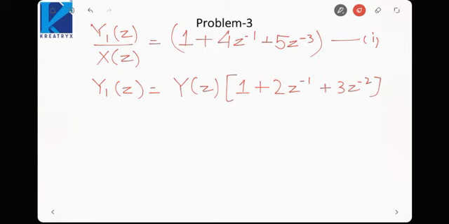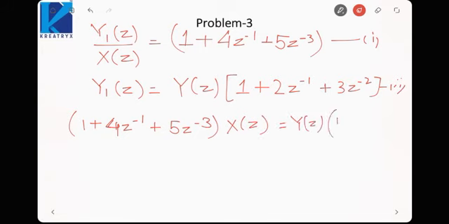Okay, so if we compare Y1(z) from both equations, first and second, we can write (1 plus 4z^-1 plus 5z^-3) X(z) is equal to Y(z) (1 plus 2z^-1 plus 3z^-2).